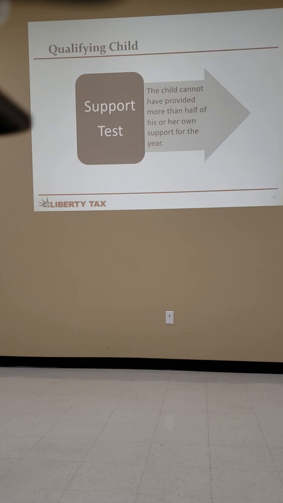Support test. Well, we know what support is. We support them, right? The basic thing is a child cannot have provided more than half of his own support. If you have somebody that meets the 19 or 24 age thing, or disabled, and he or she provided more than half of his or her own support as far as working wages, you can't claim them. Now the caveat is if they are in school, we usually just mark that their income is below the threshold because they are in school.